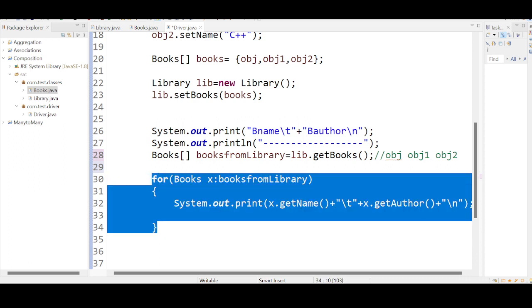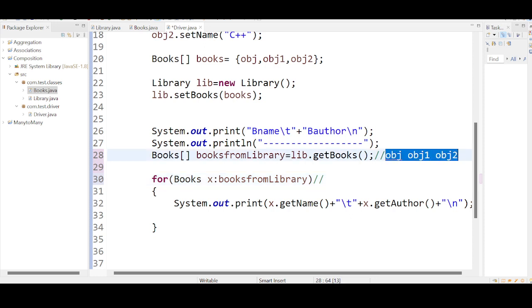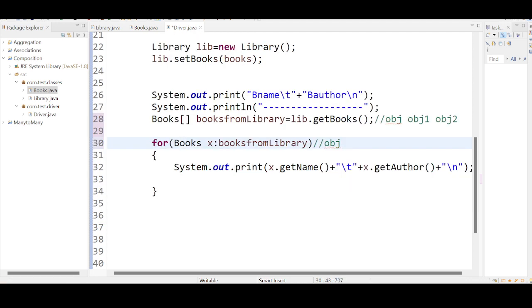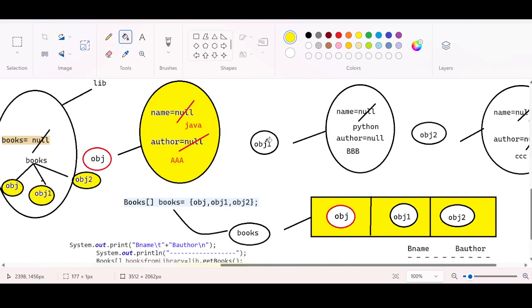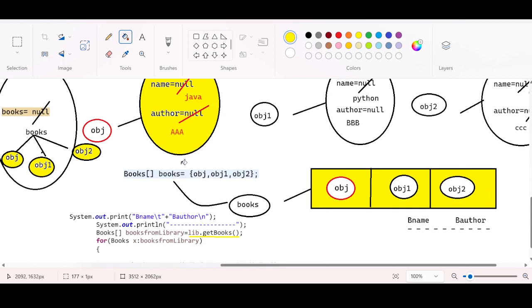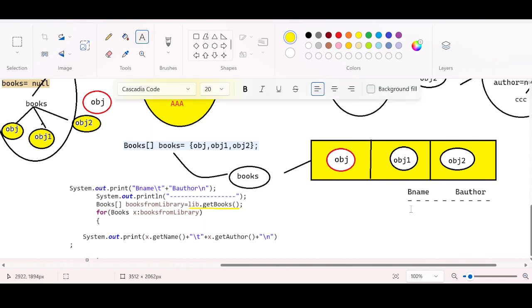This enhanced for loop will run for how many times? It will run for the length of the array times. How many objects are there in the array? This is one object, this is the second object, this is the third object. So this enhanced for loop will run three times. The first time it runs, it will retrieve values from obj. What values is it going to retrieve? We are retrieving x dot getName, x dot getAuthor. What are the values inside obj? Go and see. Obj is holding Java and AAA. For the first iteration, the output is going to be Java.